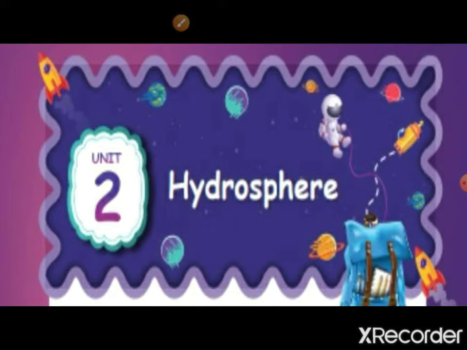In Part 1 session, we had discussed about hydrosphere, importance of hydrosphere, sources and types of water bodies. Let us continue our session with remaining topics.